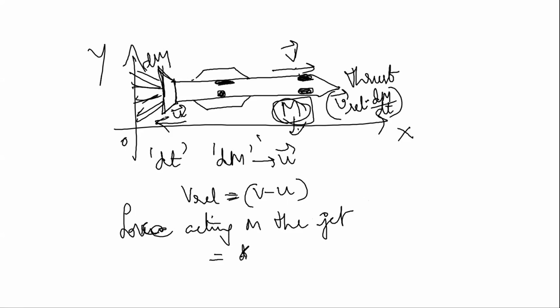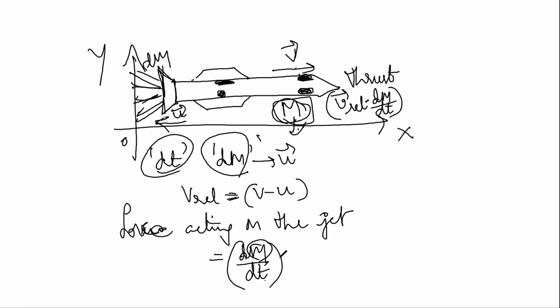Rate of change of mass due to escape of gases, because there is a change in mass dm. There is variable mass with time t, right? That is the reason I'll write the rate of change of mass into the relative velocity of the rocket, v minus u.